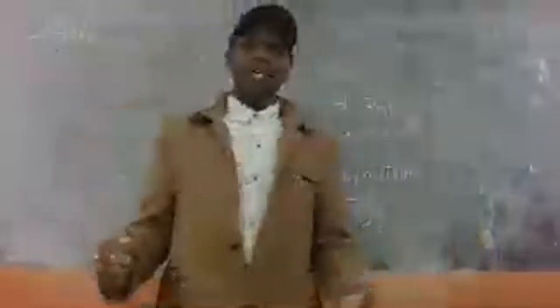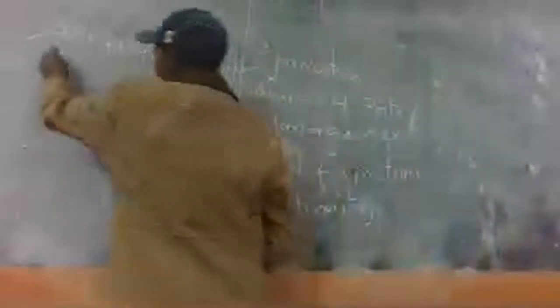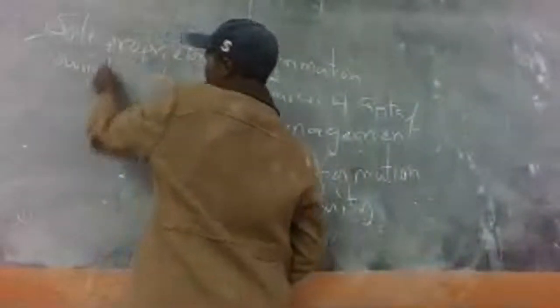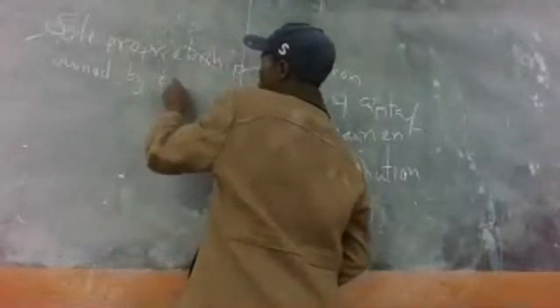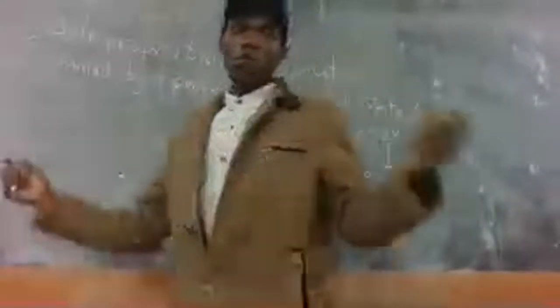So features of sole proprietorship. One, we look at formation. We say a sole proprietorship is formed, run, or owned by one person, who might get family assistance.